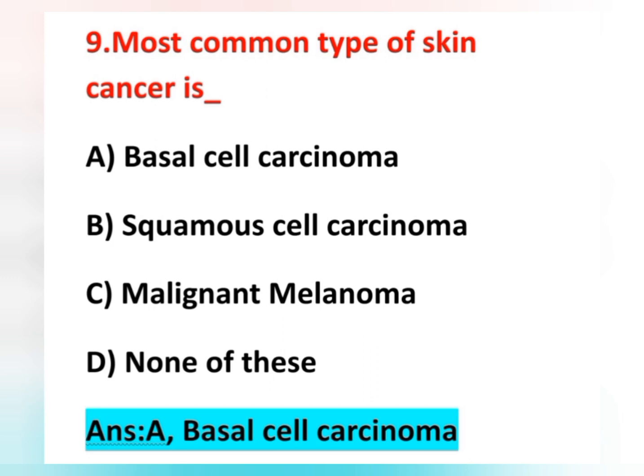Whereas squamous cell carcinoma is the second most common type of skin cancer. So the second most common type is squamous cell carcinoma and the most common type is basal cell carcinoma. Malignant melanoma means cancerous tissue of the melanocytes. Okay, here option A is the correct answer.